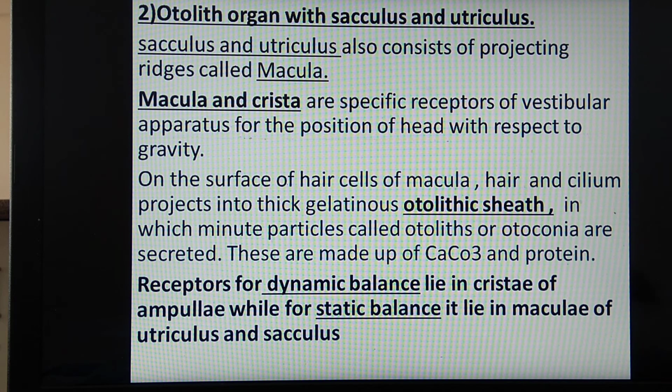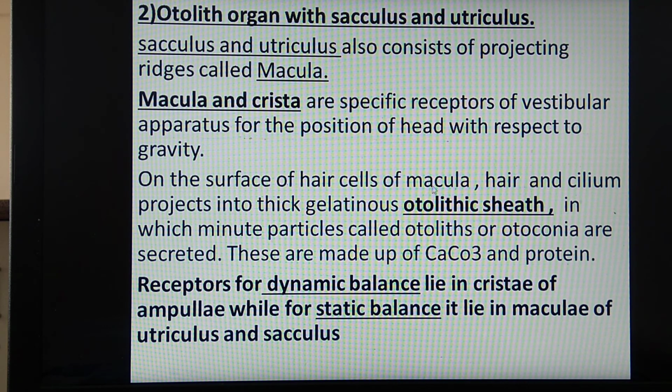What is the otolith organ having sacculus and utriculus? They also consist of projecting ridges, which are called macula. So the macula of the otolith organ is present at the base of sacculus and utriculus, and the crista is present at the base of the semicircular canal. They are specific receptors of the vestibular apparatus for the position of the head with respect to gravity.